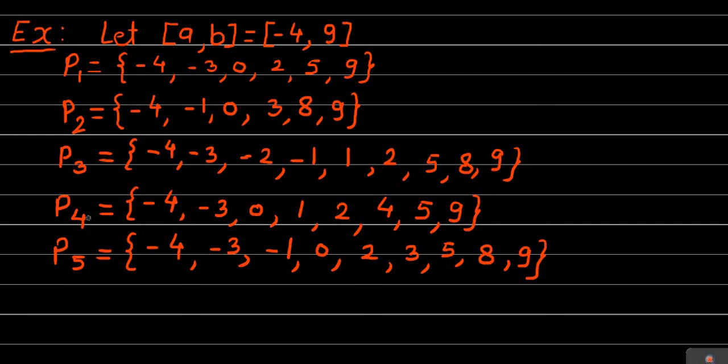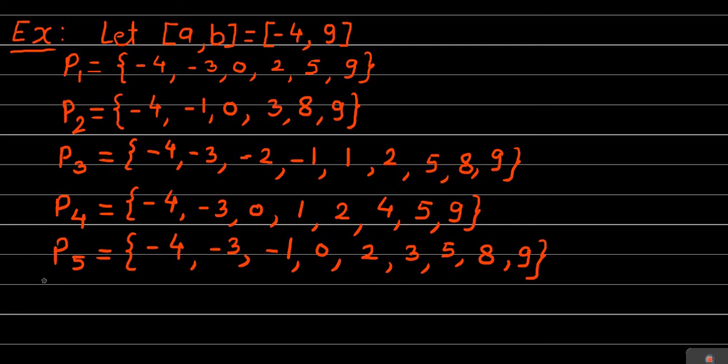Therefore, as per our definition, P4 is a refinement of partition P1, which means that P4 is finer than P1. So here we observe that P1 is a subset of P4.